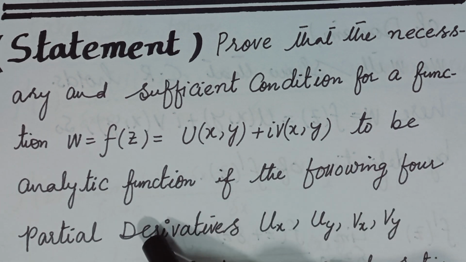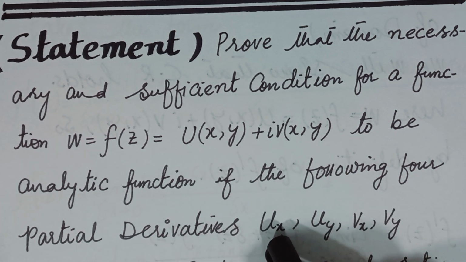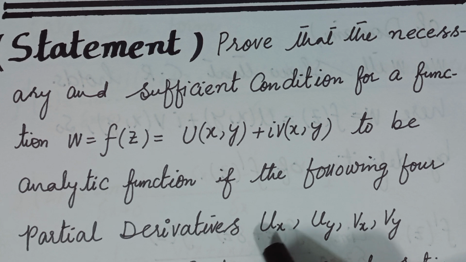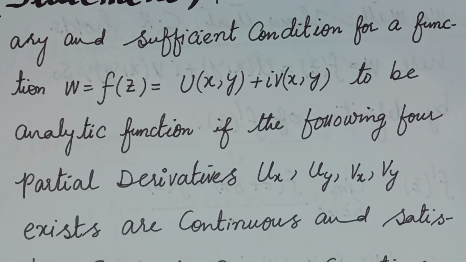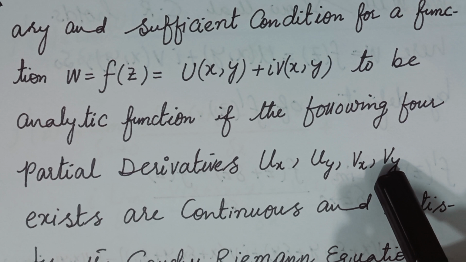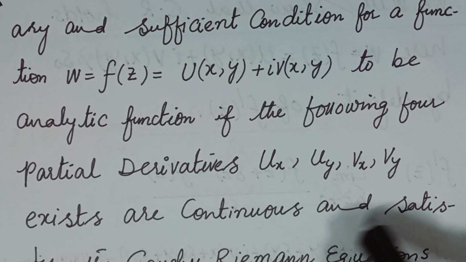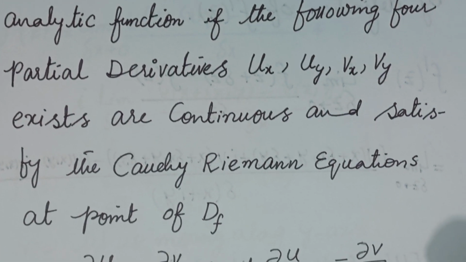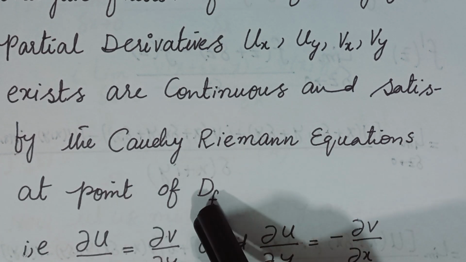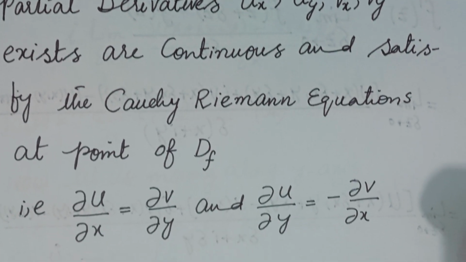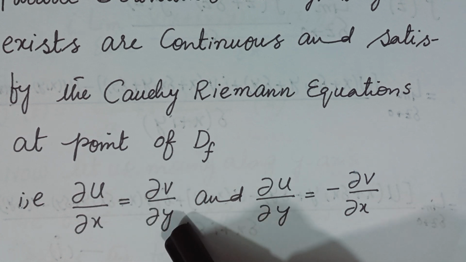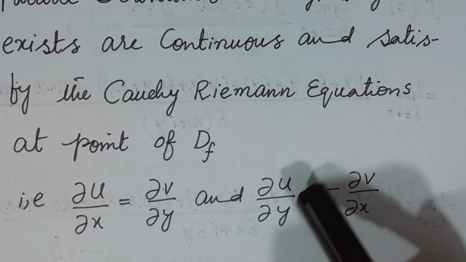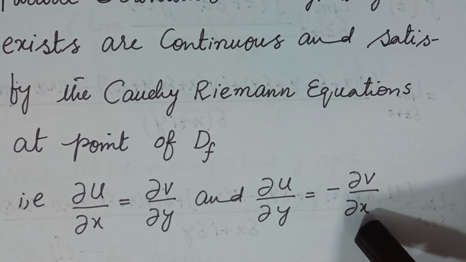is that the four partial derivatives, that is the partial derivative of u with respect to x, of u with respect to y, of v with respect to x, and of v with respect to y, exist and are continuous and satisfy the Cauchy Riemann equations at each point of the domain of f. The Cauchy Riemann equations are: partial u over partial x is equal to partial v over partial y, and the second equation is partial u over partial y is equal to minus partial v over partial x.